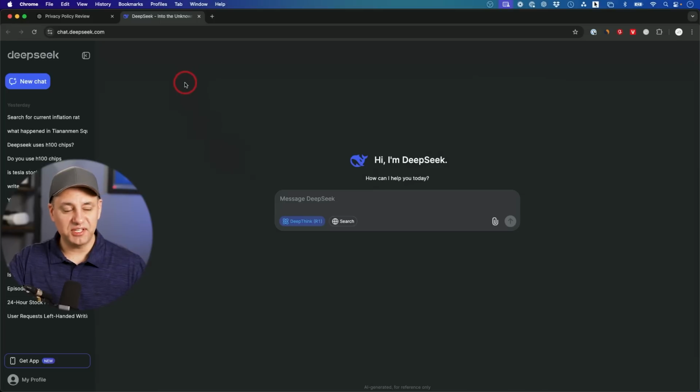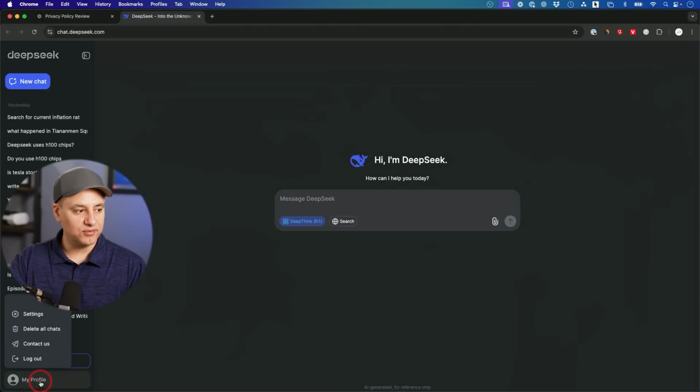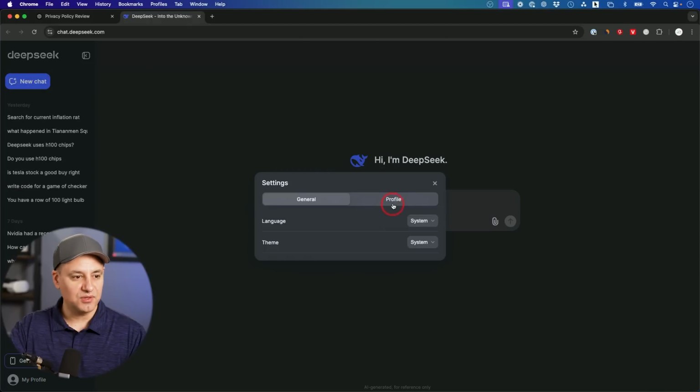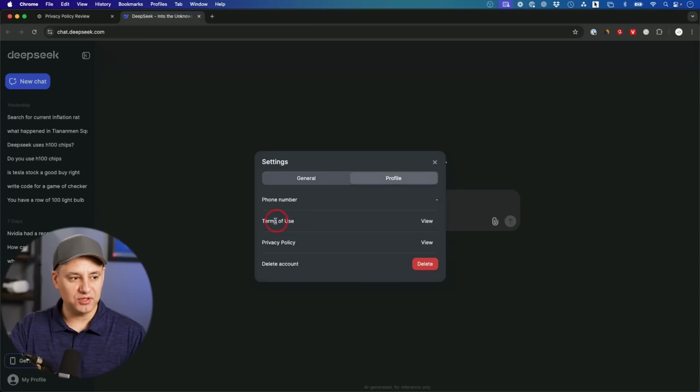But I want to make sure I have this in a dedicated video so you understand before you use the website exactly what you're going to agree to and how your data is going to be used. Okay, so the DeepSeek website, where you can also use DeepSeek R1, is at chat.deepseek.com. And if you click on your profile right here and go to settings, you'll see this option under profile where you can view the terms of use and the privacy policy.